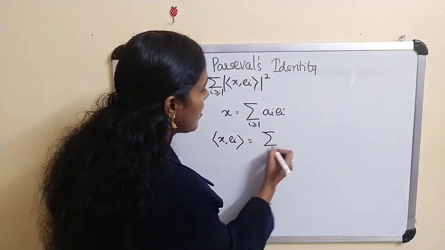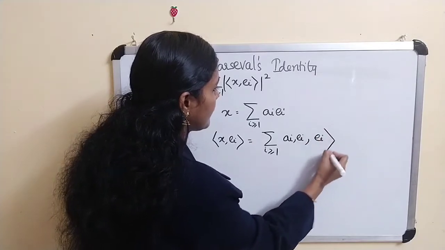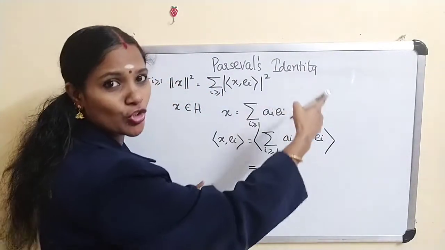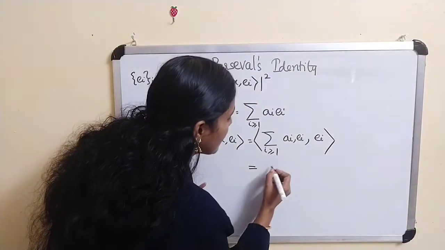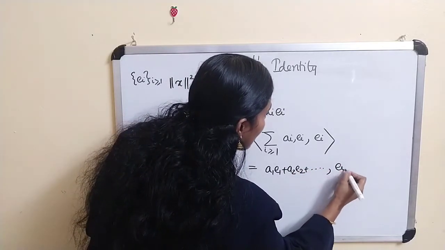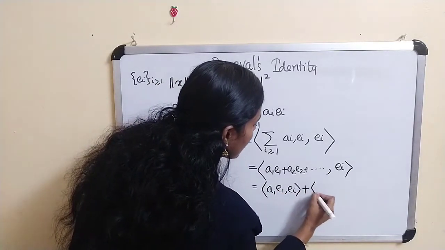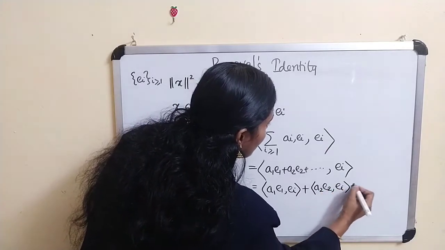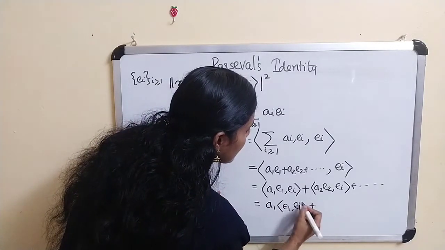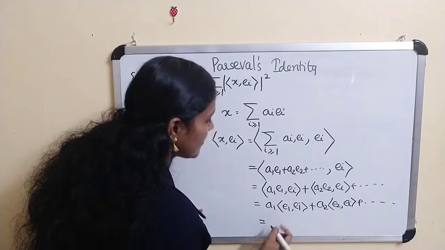This is equal to the inner product of the sum over i greater than or equal to 1 of a_i e_i with e_i. Since the e_i are an orthonormal system, you can write this as a_1 e_1 plus a_2 e_2 plus and so on, inner product with e_i. This is a_1 inner product of e_1, e_i plus a_2 inner product of e_2, e_i plus and so on. Finally, these are 0.